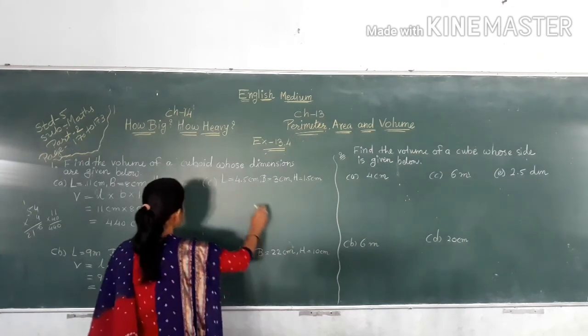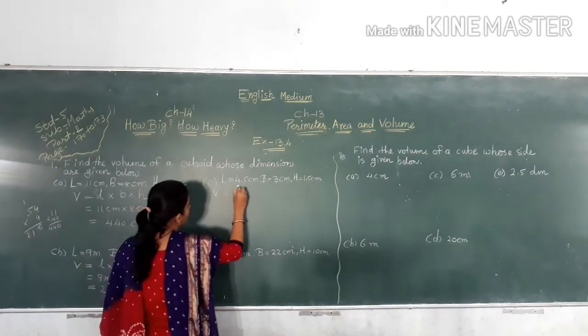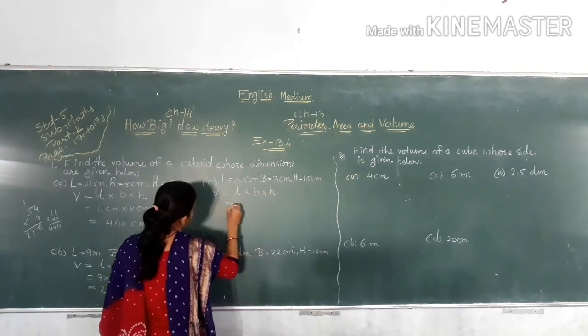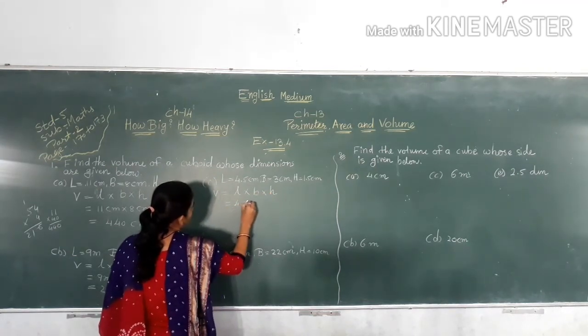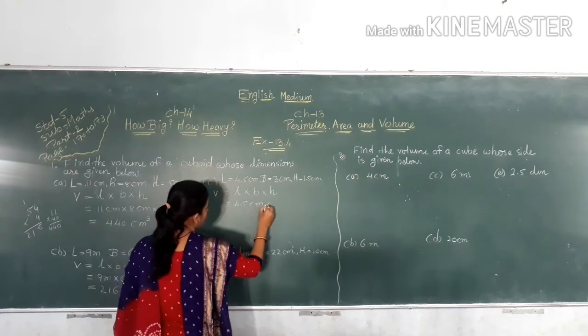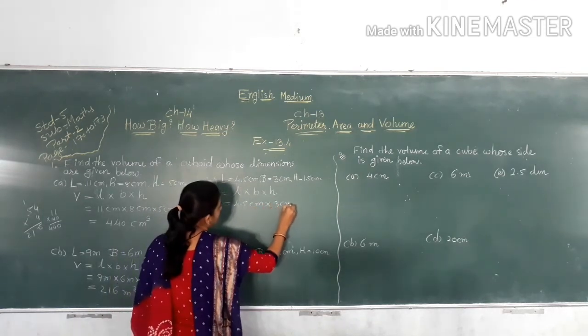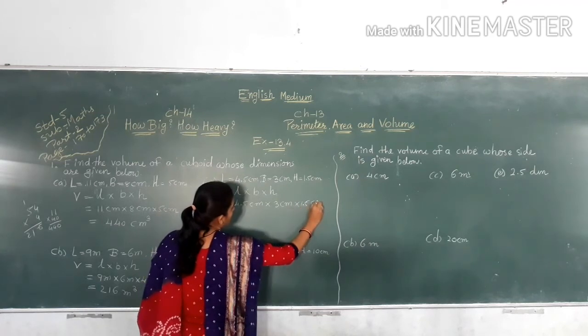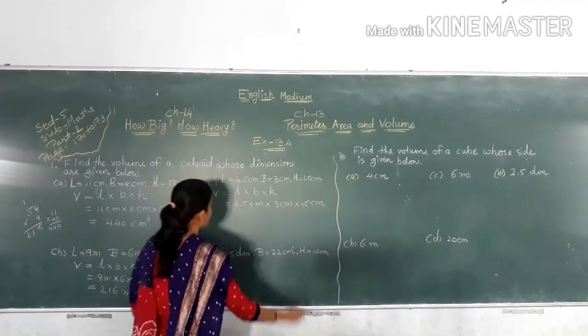Now next one, here V is equal to L multiply B multiply H. Here 4.5 centimeter multiply 3 centimeter multiply 1.5 centimeter.